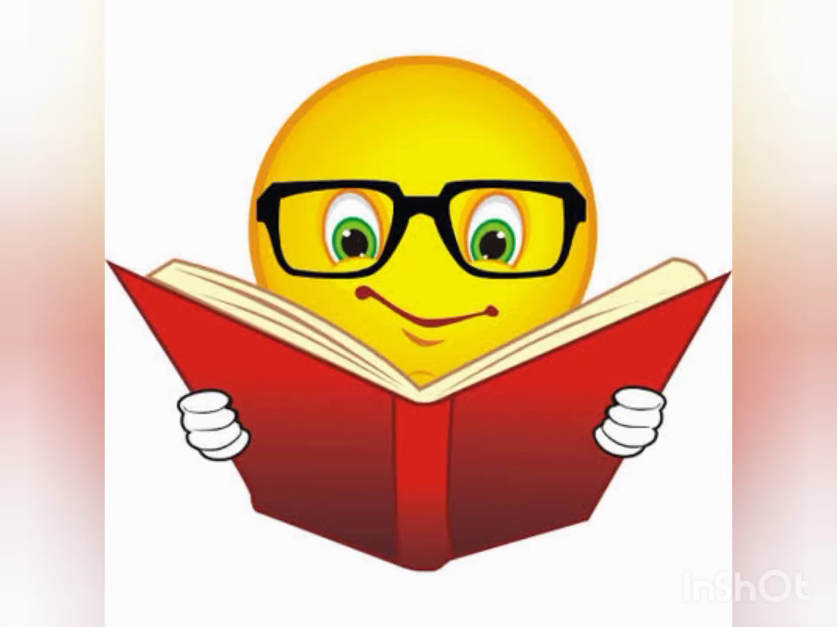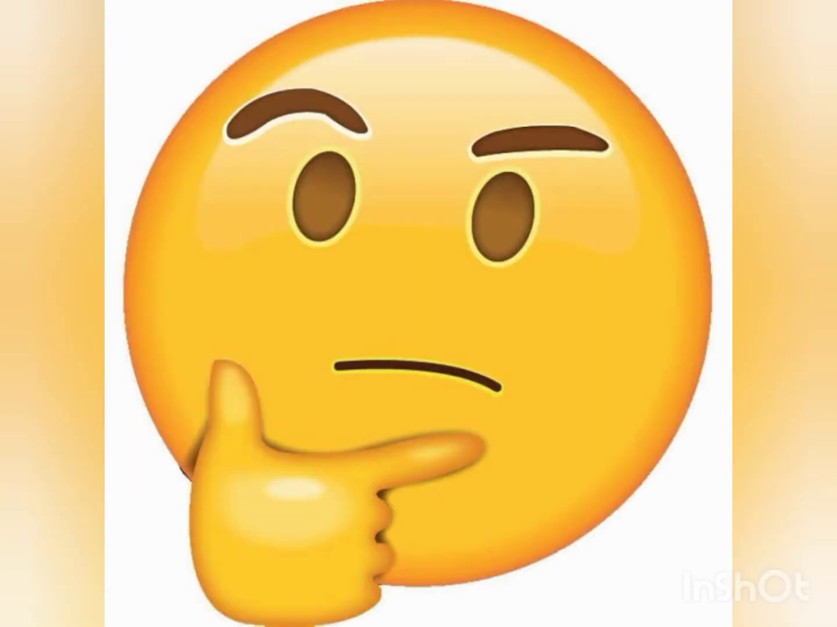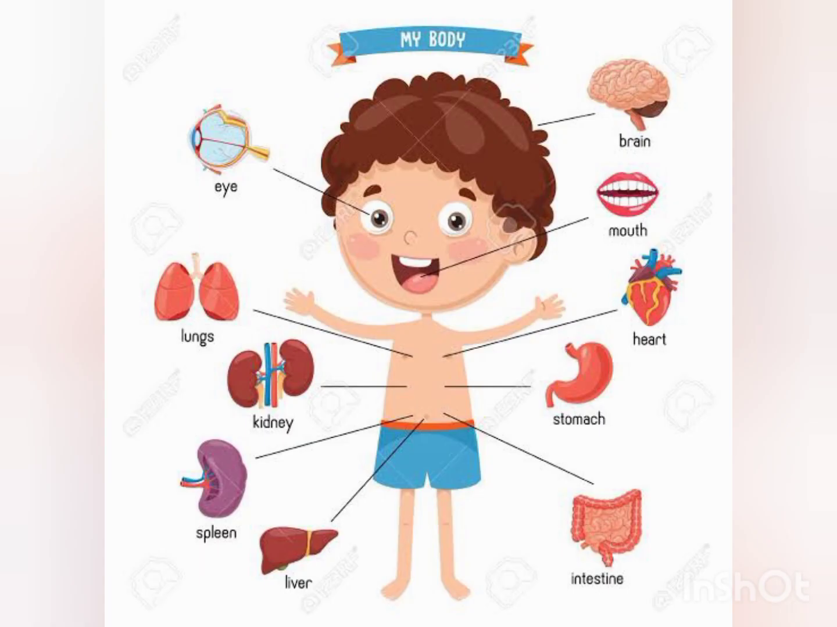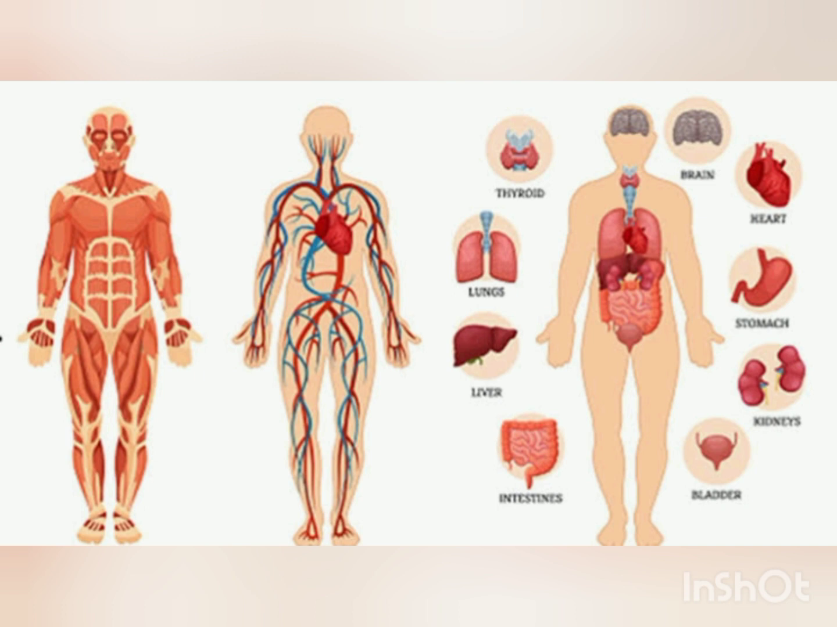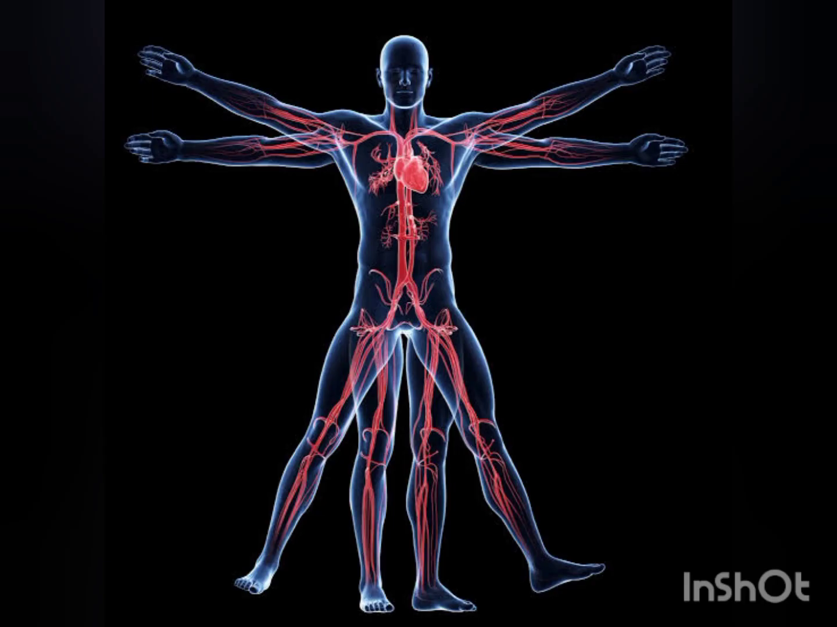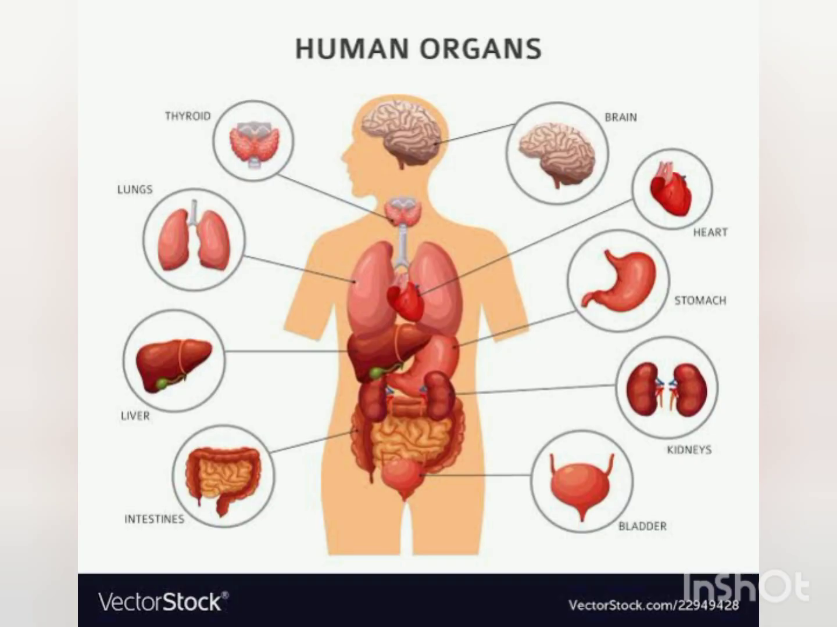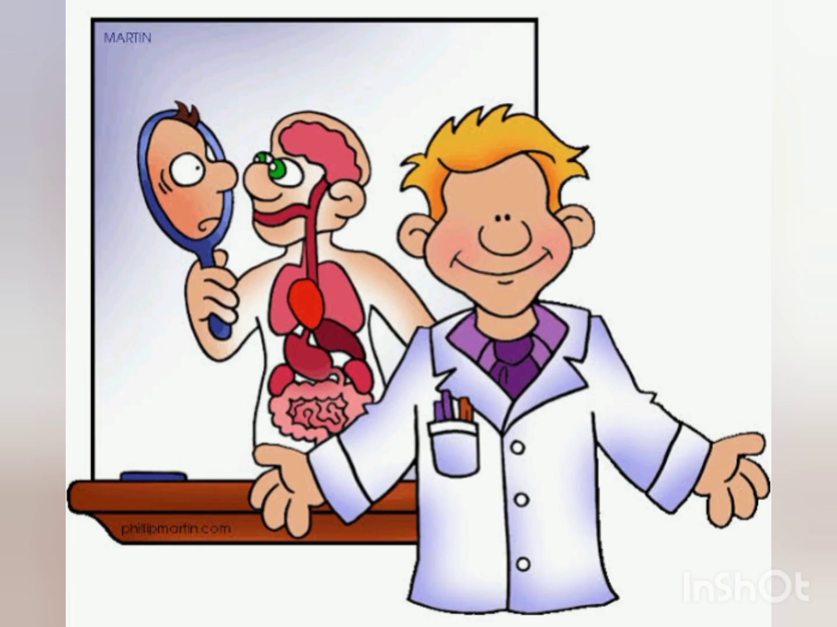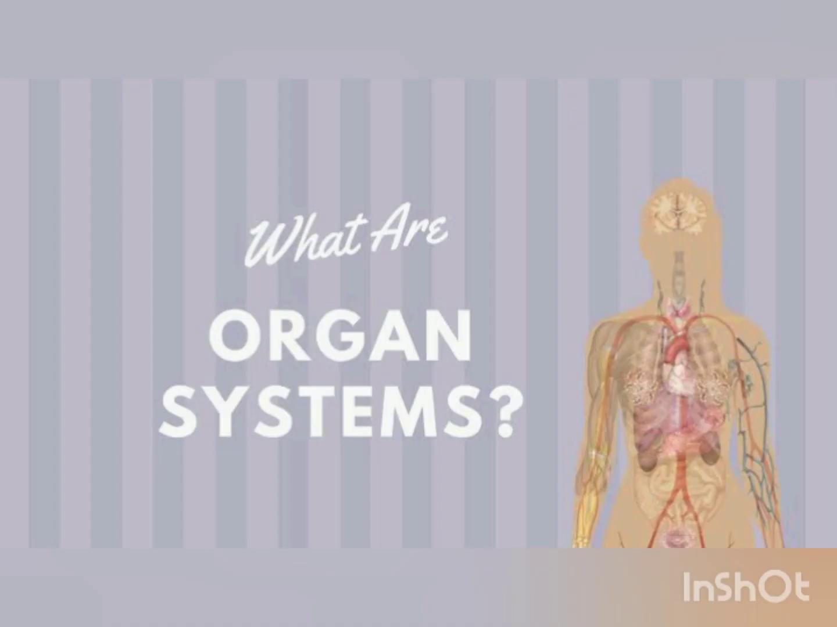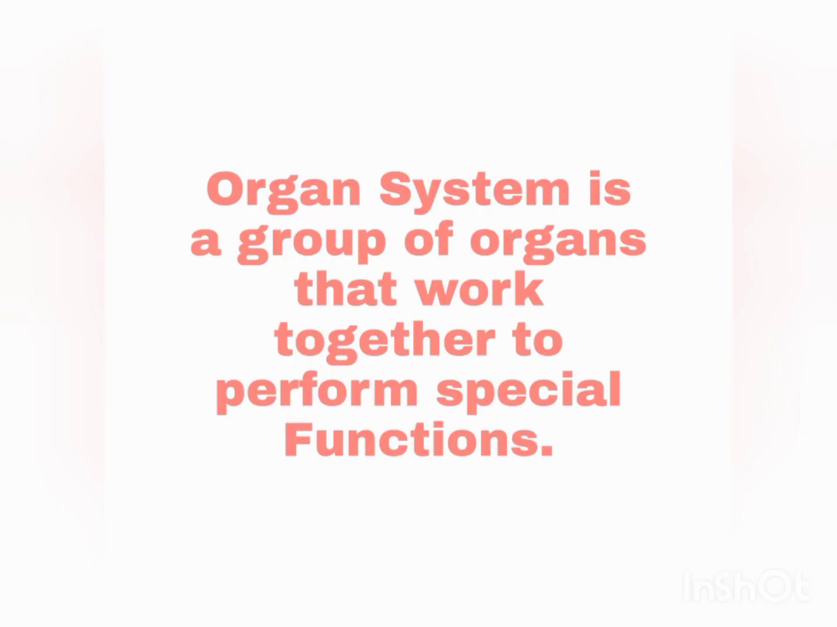Today we are going to study an interesting unit. Guess what? It's our human body. We all know that the human body is the most wonderful machine. Yes. The human body performs various functions. Now we are going to learn our own human body organs. Our first unit in science is organ system. What is an organ system? An organ system is a group of organs that work together to perform various functions.